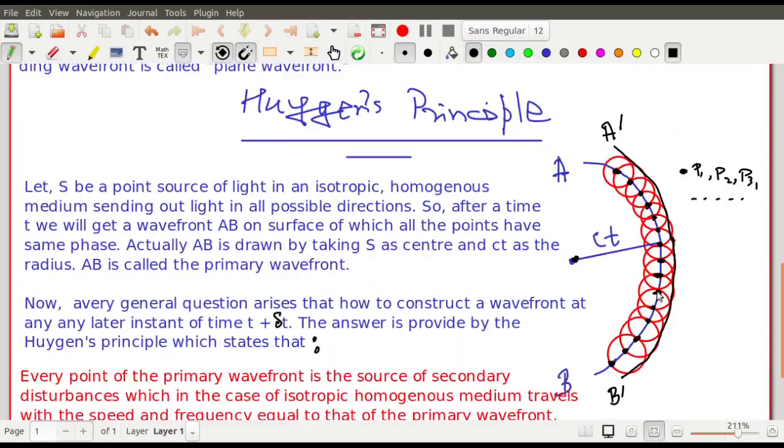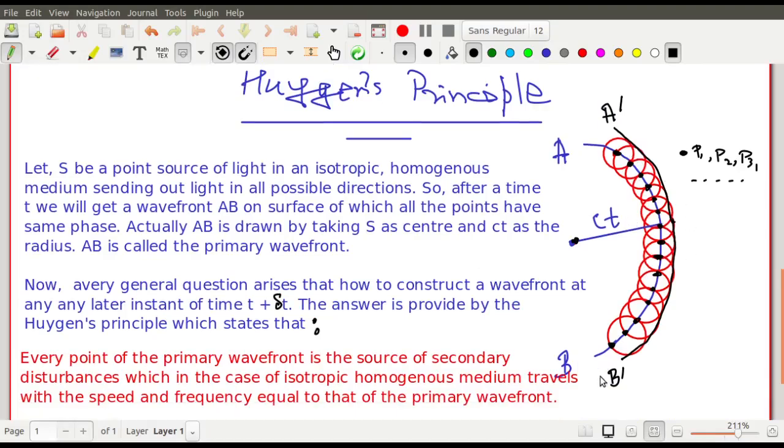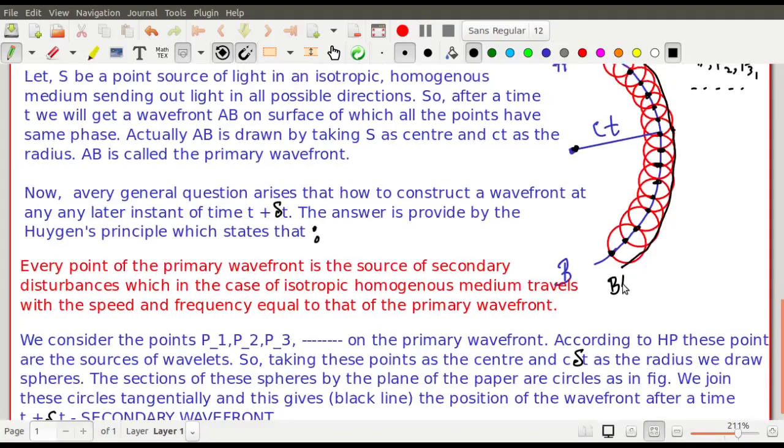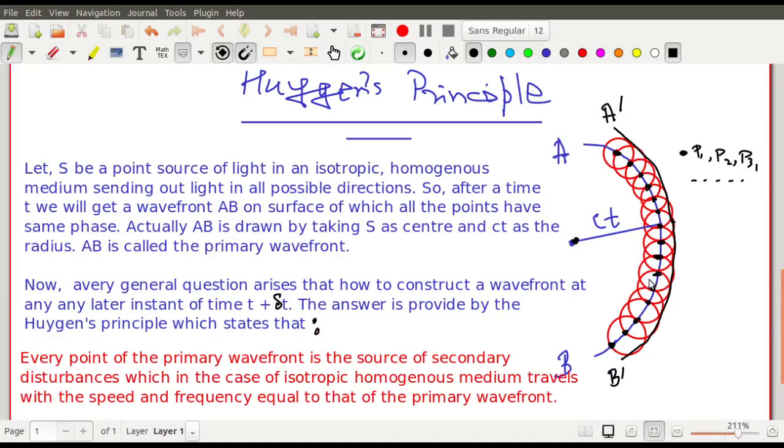So the blue is the wavefront at time t, and the black is after a time t plus delta t, and this is called the secondary wavefront. And this way the tertiary wavefront, and then the next and the next wavefront goes on, and that is how you get the entire system of propagation of light.